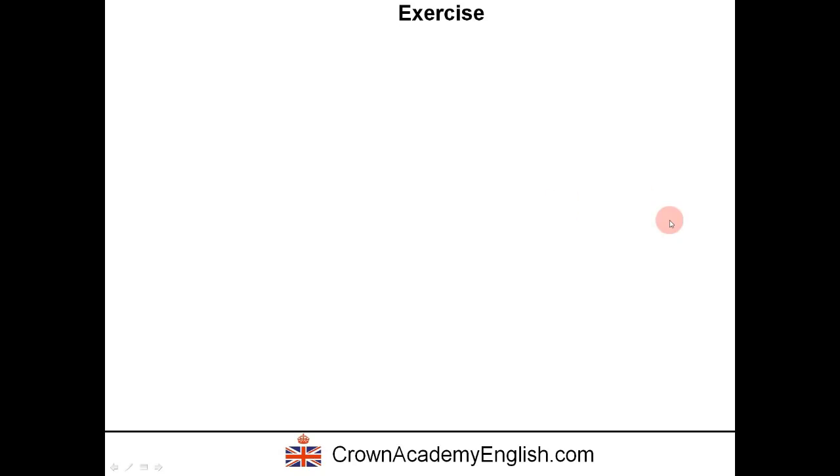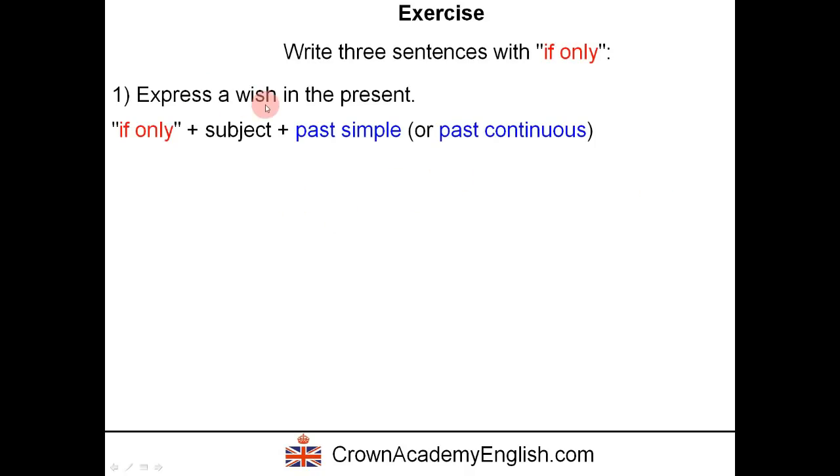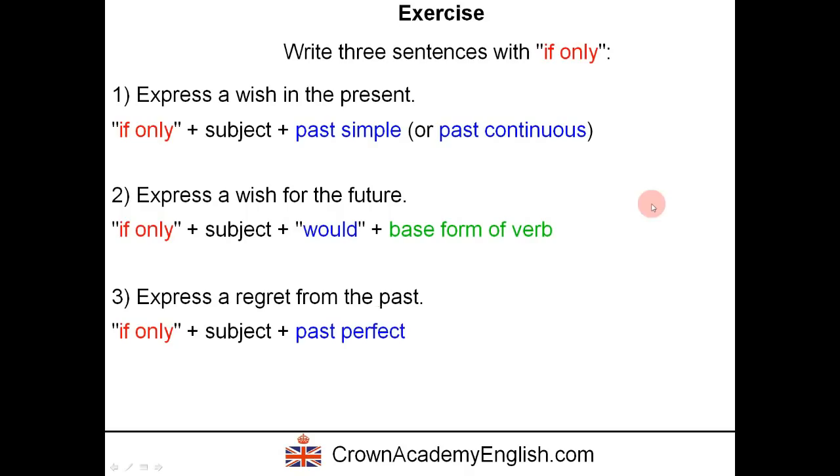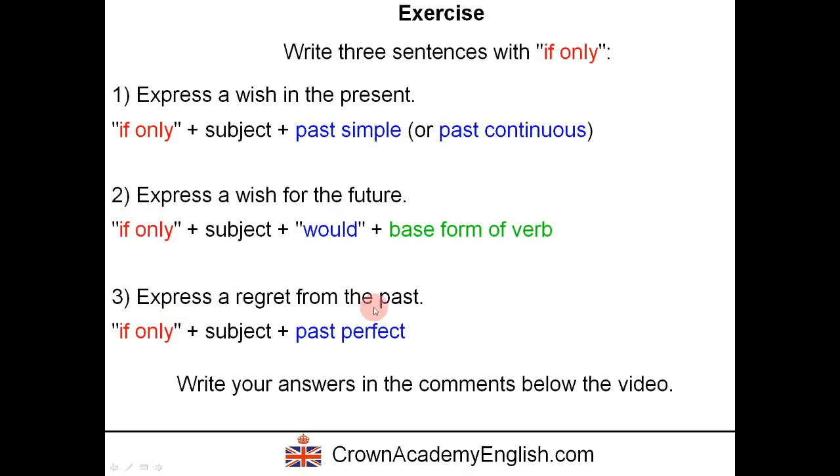Exercise. I have 3 exercises for you. I want you to write 3 sentences with if only. Sentence 1, I want you to express a wish in the present. And here is the form. Question 2, I want you to express a wish for the future. And here is the form. And finally, question 3, I would like you to express a regret from the past. And here is the structure. So write your answers in the comments below the video.